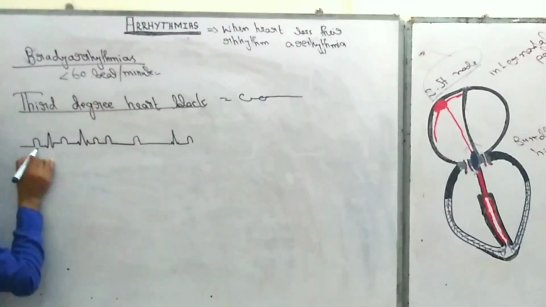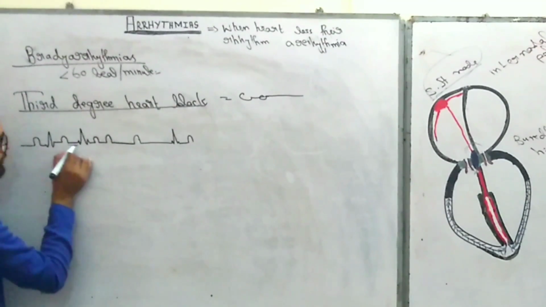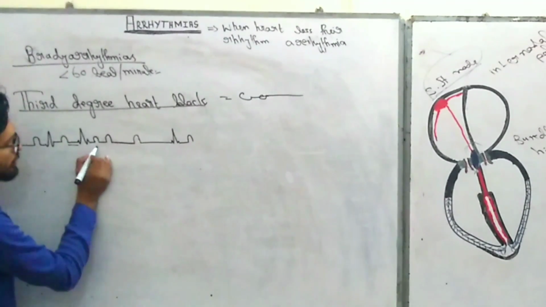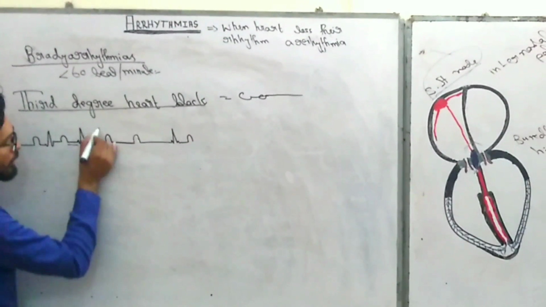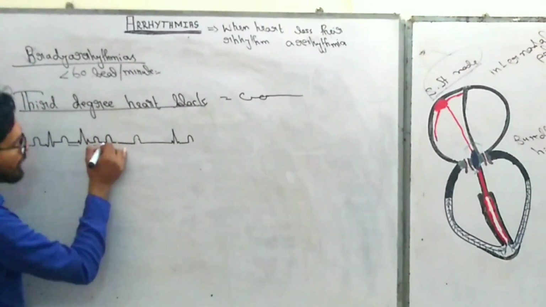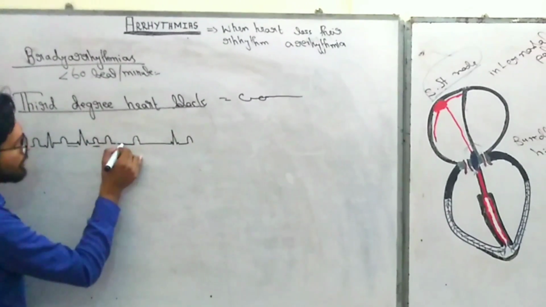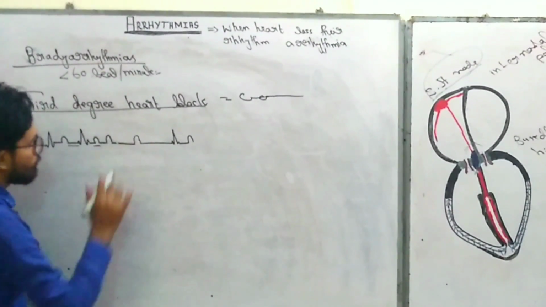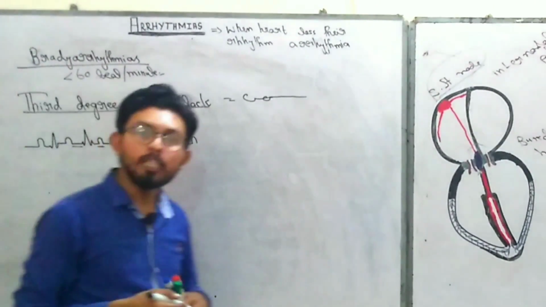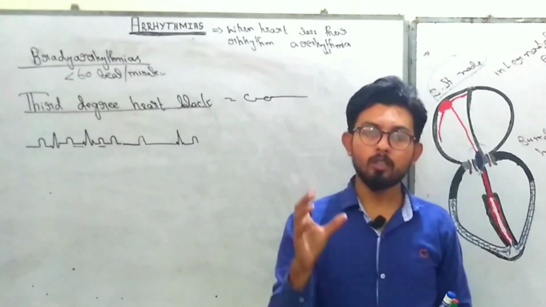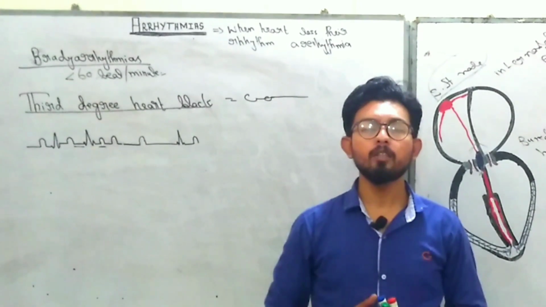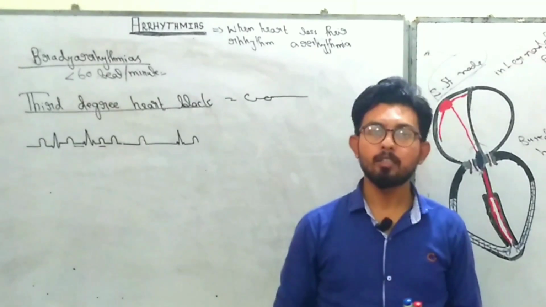This P wave is followed by a QRS complex, but here there is more delay than the previous impulse. In contrast, in the third pattern only P waves are found, but their QRS complexes are not found. And again in the fourth one P waves are found, but again there is no QRS complex. So what you find in the ECG is an irregular pattern. Sometimes you find P waves, sometimes only QRS complexes, and sometimes P waves as well as QRS complexes. There is no regular pattern in the ECG, and this is how you recognize third degree heart block.